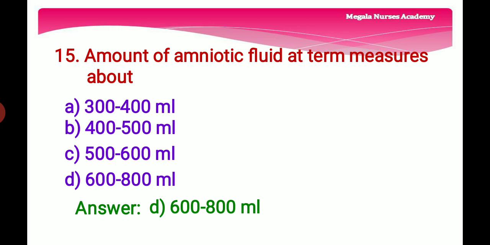The right answer is option D, 600 to 800 ml, because about 600 to 800 ml of amniotic fluid surrounds the body at full term. So the right answer is option D, 600 to 800 ml. Amount of amniotic fluid at term measures about option D, 600 to 800 ml.